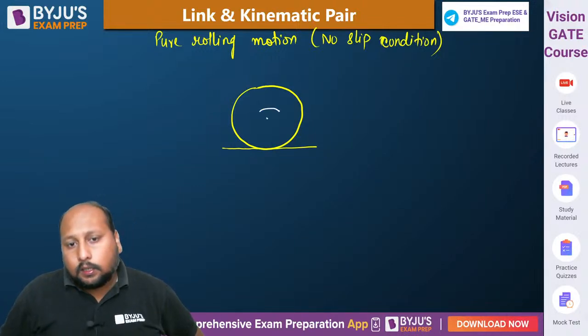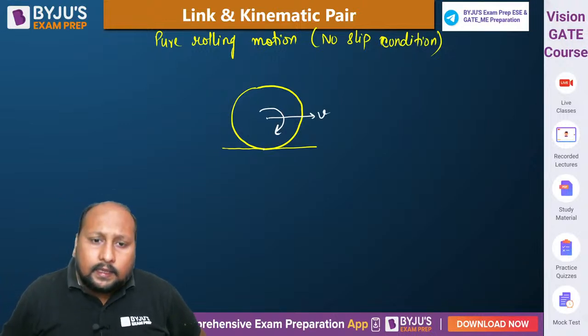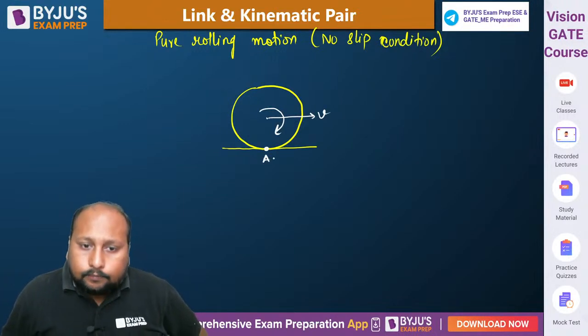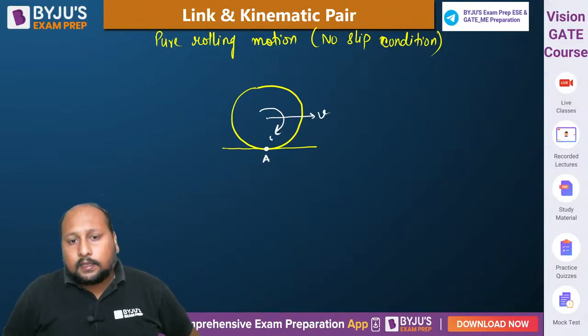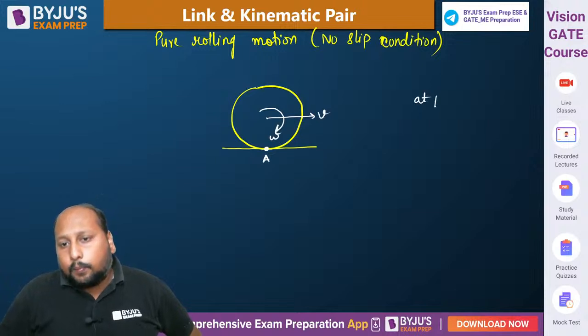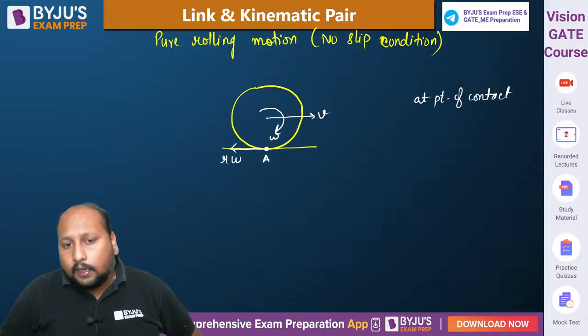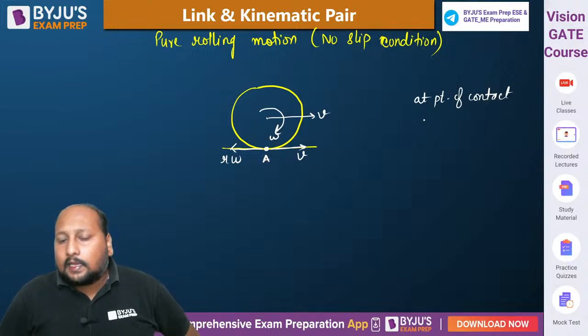It is rotating and it is also translating. Let this be the point of contact A. At point A, we can say r omega will be in this direction and v will be in this direction. At the point of contact, as there is no slip, the velocity at point A must be equal to 0. So r omega is equal to v.